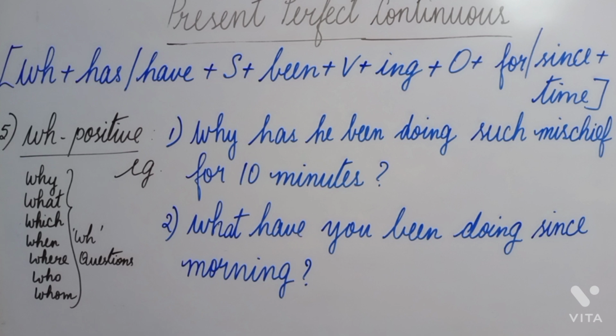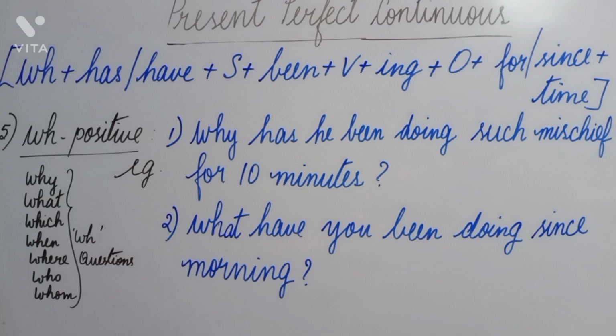All of these come under WH questions. WH plus has or have plus subject plus been plus verb plus ing plus object plus for or since plus time. So in this also you have to place the question mark at the end of the sentence. I have used two WH questions over here, why and what.